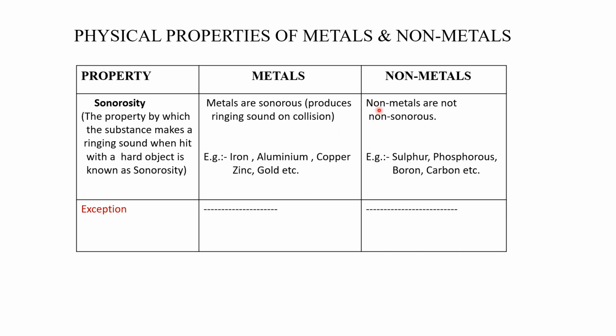So most metals have a characteristic sound. Now what about non-metals? Non-metals are generally non-sonorous. Examples: sulfur, phosphorus, boron, carbon. In sonorosity, you will not find any exception.